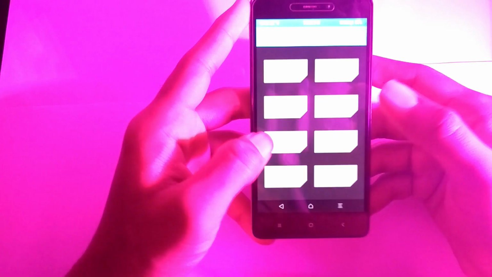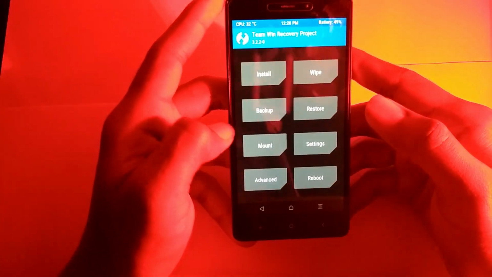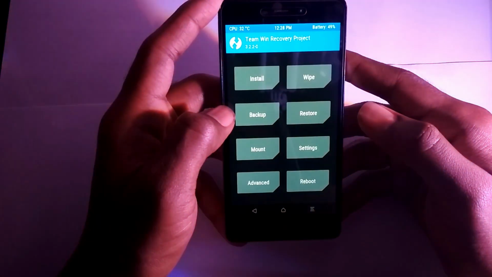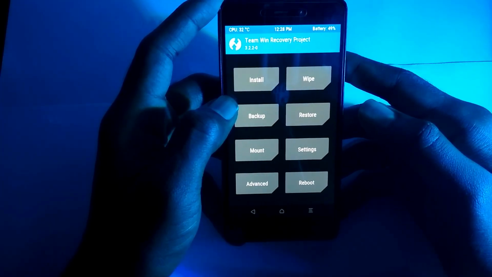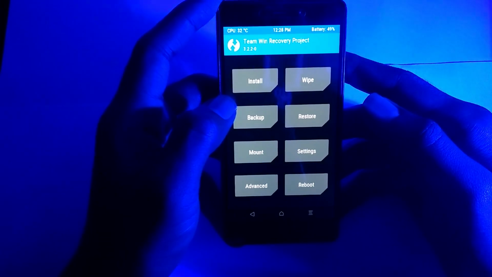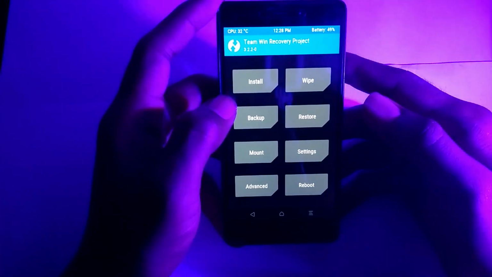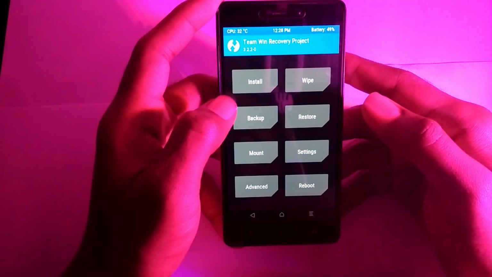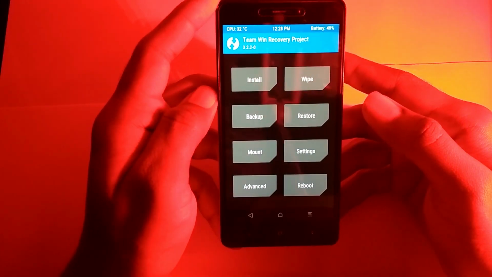If you don't know how to install the Team Win Recovery Project, please let me know in the comment section so that I will make a separate video on that. And let me know which devices you are trying to use, as there are many more devices which are supported. And today we are going to install the Recursion Remix ROM.